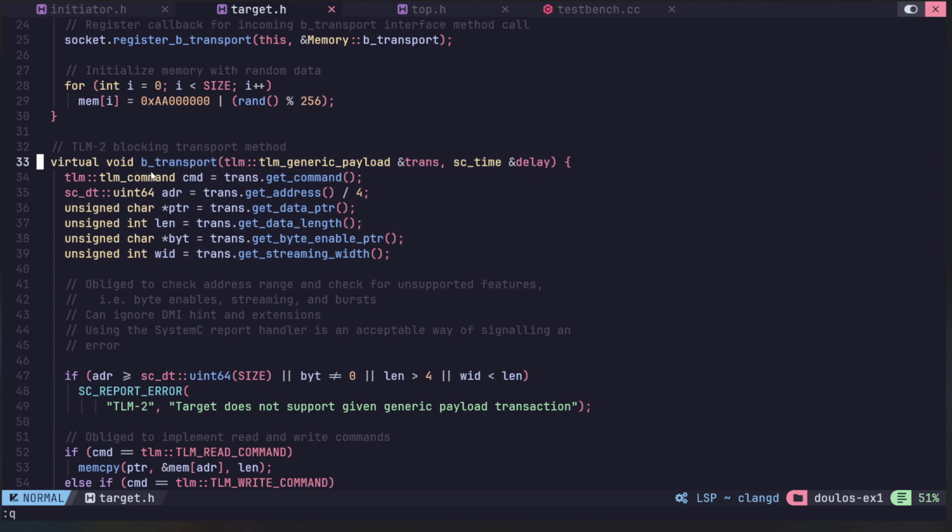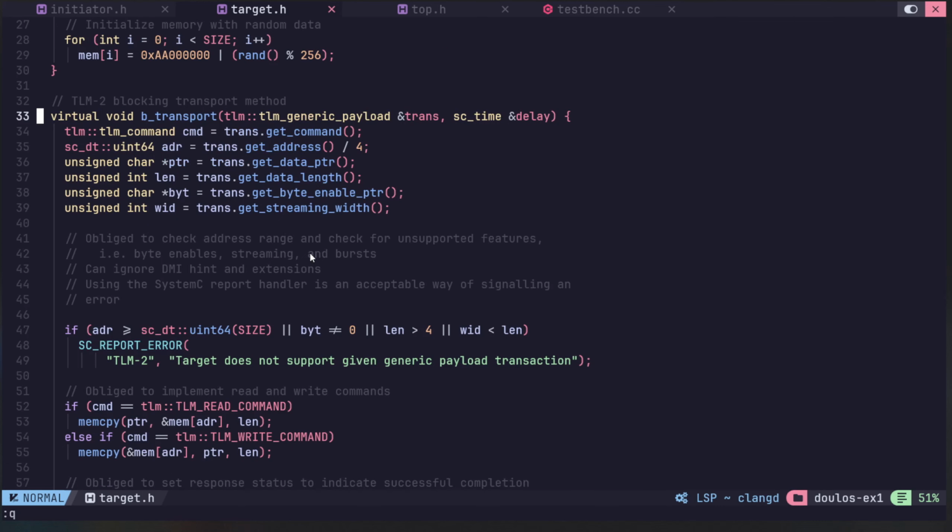In this definition of b_transport, we are adding get command, get address, get data pointer. So the parameters that we defined in the initiator file, we need to get those parameters here. Hence we are writing these commands.